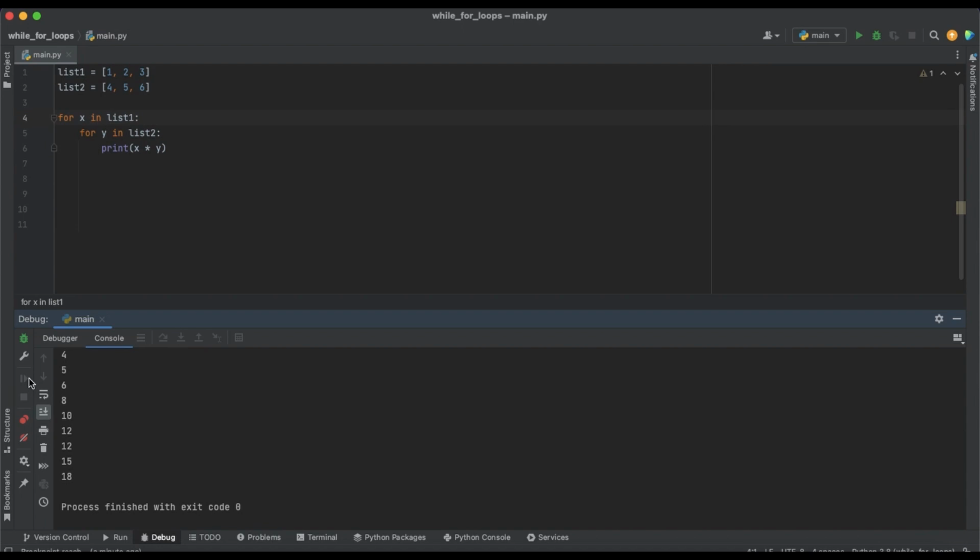Nested loops are a powerful tool, but they can also make your code more complex and harder to read and understand. Be sure to use them only when they are necessary and use good naming conventions to make it easy to understand the purpose of the code. There are also several built-in functions and techniques that can be used in combination with loops to make your code more efficient and easier to read.